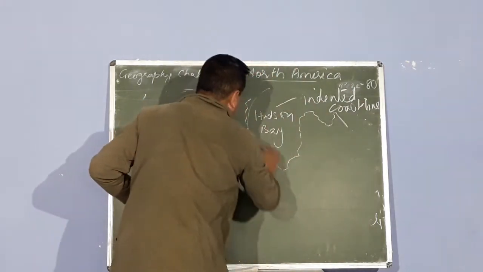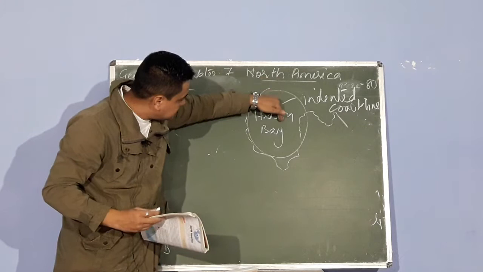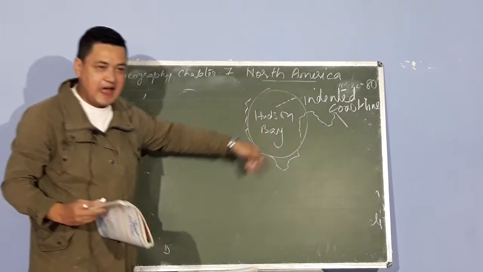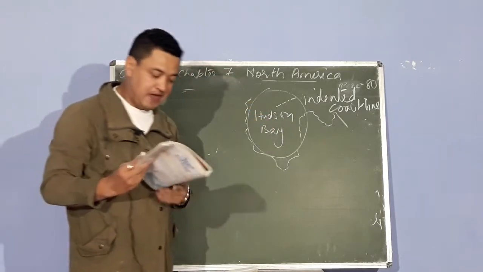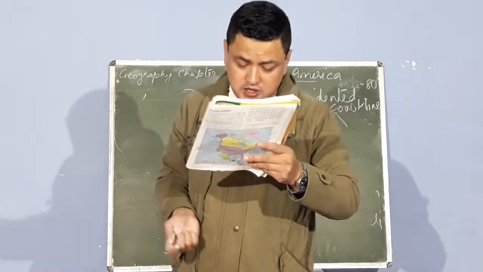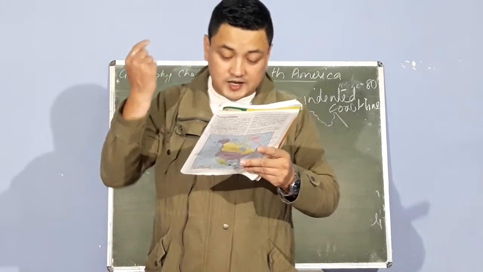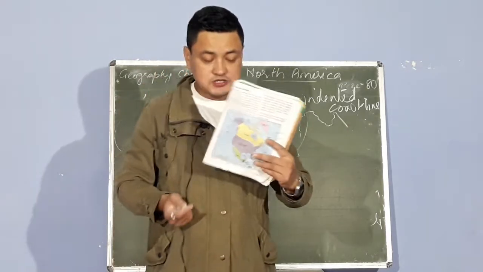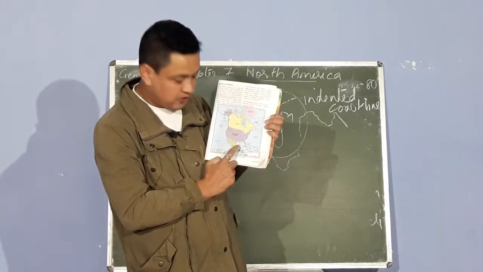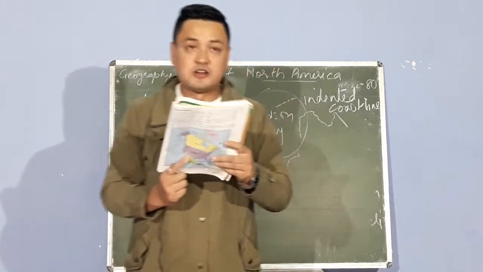Because you have a wide gap there. Large water bodies are basically flowing into the inside of the land, and this has turned into a bay. This is known as indented coastline. So these water bodies are identified as Hudson Bay, Gulf of Mexico also. Where is the Gulf of Mexico? Let's find the Gulf of Mexico. Gulf of Mexico is here. It looks similar to the Hudson Bay. Then Gulf of Alaska is there. Gulf of California.